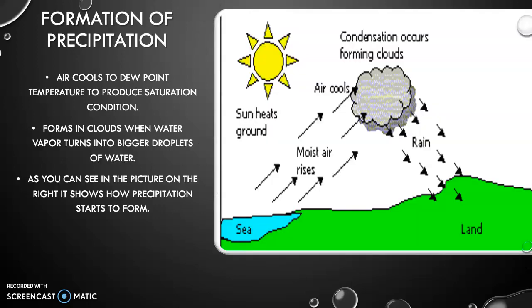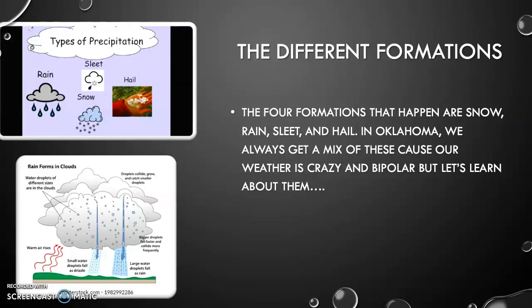by Ashley Norton. The formation of precipitation is caused by air cooling to its dew point temperature to produce saturation and condensation. It forms in clouds when water vapor turns into bigger droplets of water. And as you can see in the picture, the moist air rises and then the air cools and condenses into forming clouds, and then that's when the precipitation starts. The four different formations that happen are snow, rain, sleet, and hail.